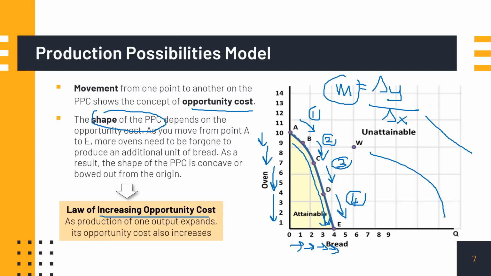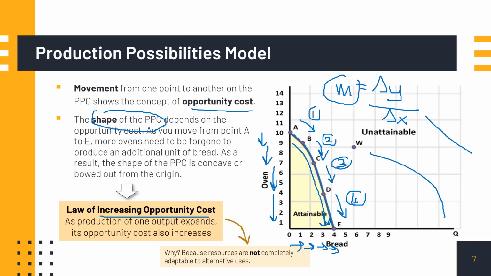Now you may be wondering, why is our PPC concave? The reason being, resources are not completely adaptable to alternative uses. What it means is, the workers who produce oven are not familiar with producing bread. So if we want to produce more and more bread, we cannot expect the same number of workers from oven to make bread.